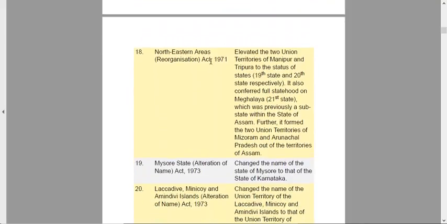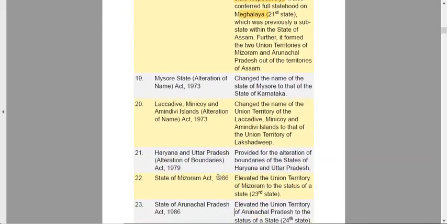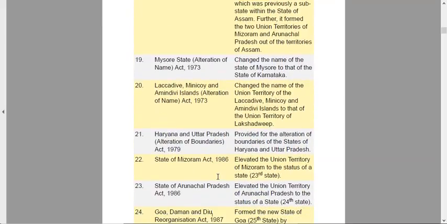The Northeast Reorganization Act of 1971 elevated the two union territories of Manipur and Tripura to the status of full-fledged states. It also conferred full statehood to Meghalaya, the 21st state, which was previously a sub-state within the state of Assam. Further, it formed the two union territories of Mizoram and Arunachal Pradesh out of the territories of Assam. So Assam was the earliest state with the biggest area, and later it was broken down into multiple parts, now forming the seven sisters of the northeast.